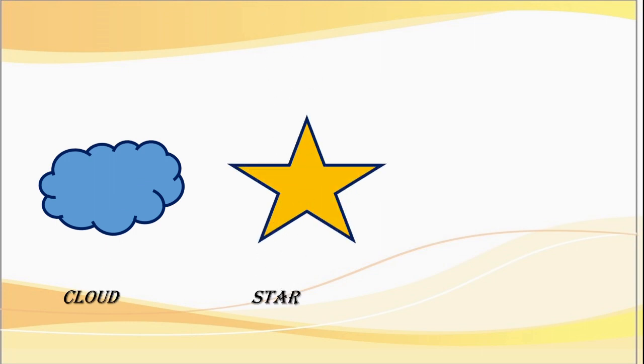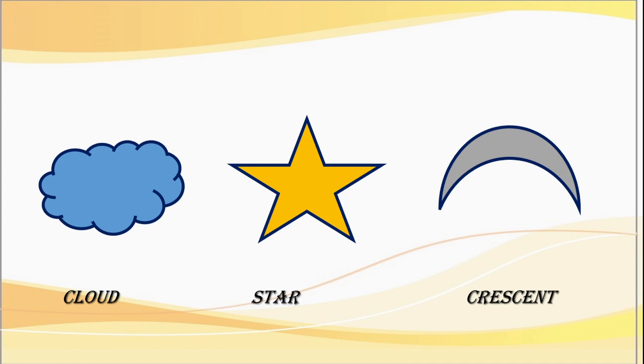Star. This is called crescent shape. Okay, crescent shape or crescent moon. Yes, next is rainbow shape. It is having 3 colors now here, but the real rainbow has 7 colors.